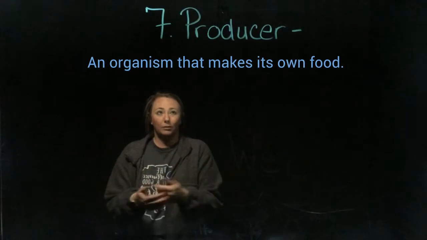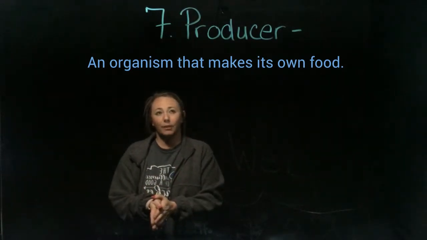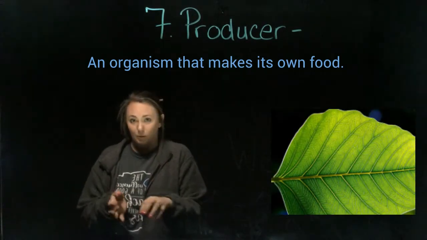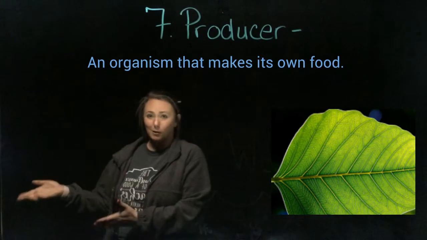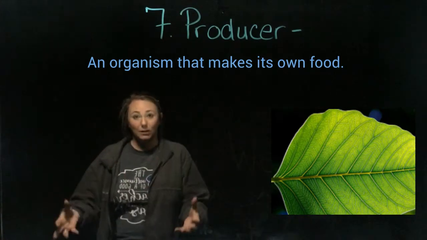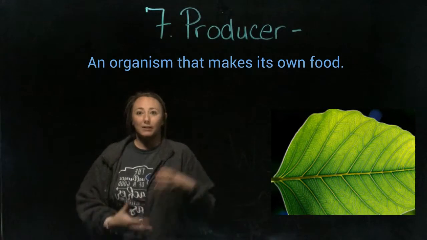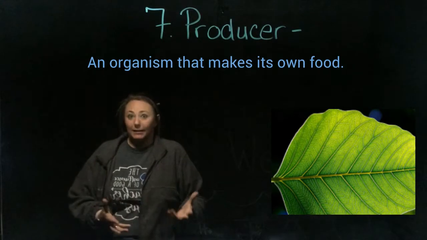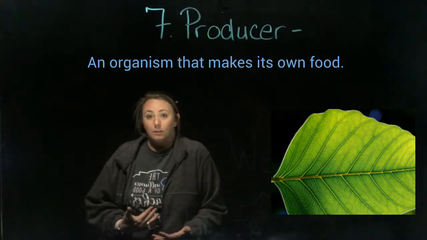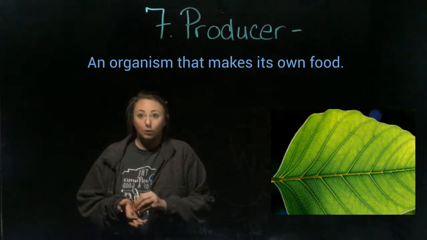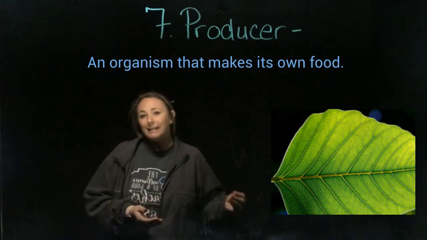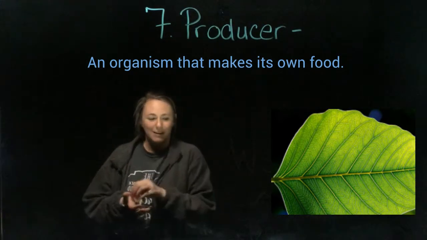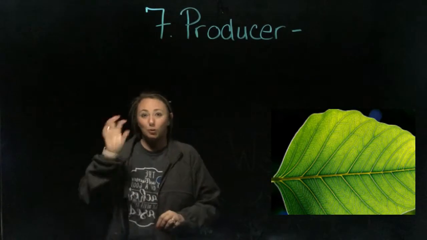So we sometimes think of food manufacturers as producers. We also know that when we go to our grocery store, what do we call the area where the fruits and vegetables are? So we call it the produce, okay? Because the fruits and vegetables, it produces its own food. So a plant is a producer because it makes its own food. And then it also produces the food that the consumer eats, like the worm or the bees or whatever, the bugs that come and eat on it. So that's your difference between a consumer and a producer.